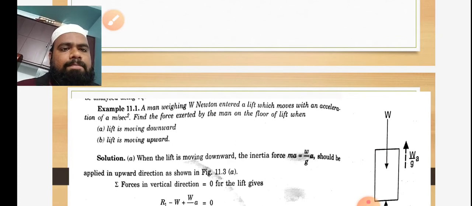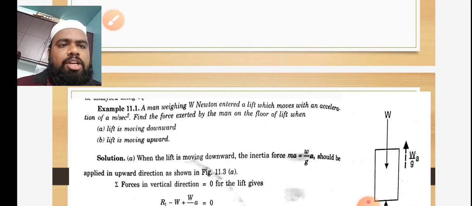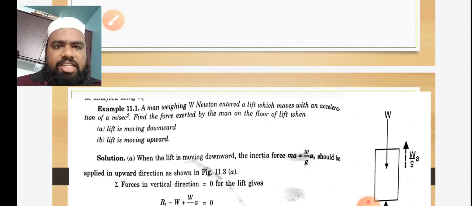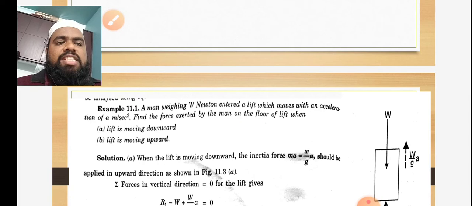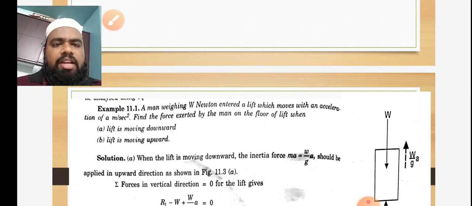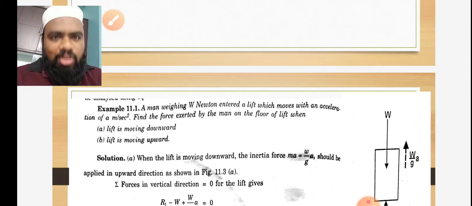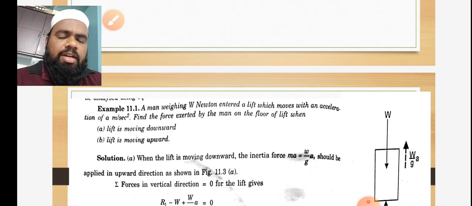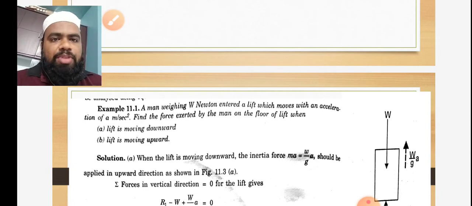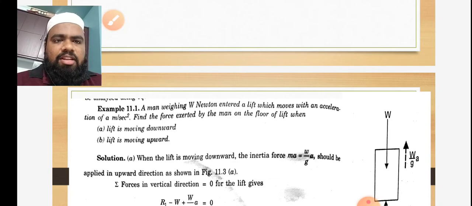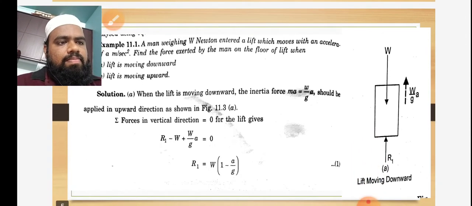Example: a man weighing W newtons enters a lift which moves with an acceleration of a meters per second square. Find the force exerted by the man on the floor of the lift when the lift is moving (a) downward, (b) upward. So there is a lift and a man has entered it. The weight of the man is W and the acceleration with which the lift is moving is a. There are no numerical values given, only alphabets, so we have to find the expressions.